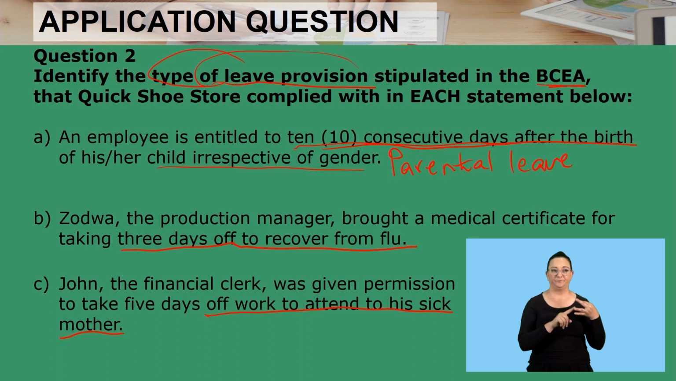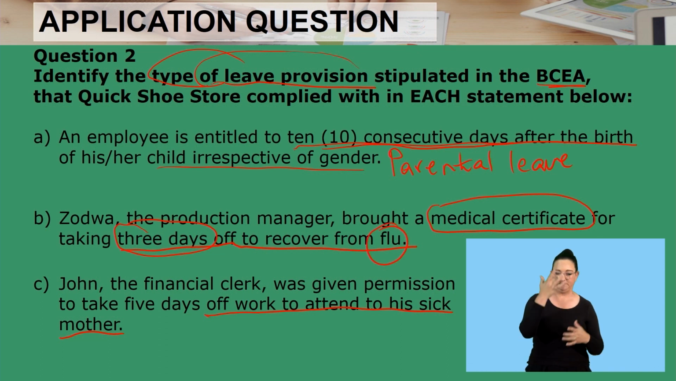Right, and then now we go to the second one. It says Zodwa, the production manager, brought a medical certificate for taking 3 days off to recover from flu. Now, this one is very, very simple. We've got keywords. The first keyword is medical certificate. The second one, took 3 days off to recover from flu. Now we understand that Zodwa was sick. So you got that one correct. That is your sick leave. I hope you understand.